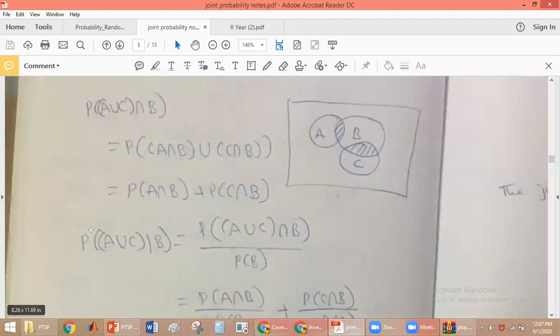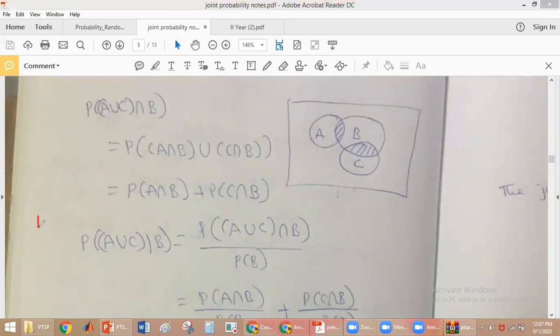Now we will find out the probability of A union C given B. From conditional probability, we know that probability of A given B will be equal to what? What is probability of A given B? It is equal to probability of A intersection B divided by probability of B, no? So probability of A intersection B by probability of B.